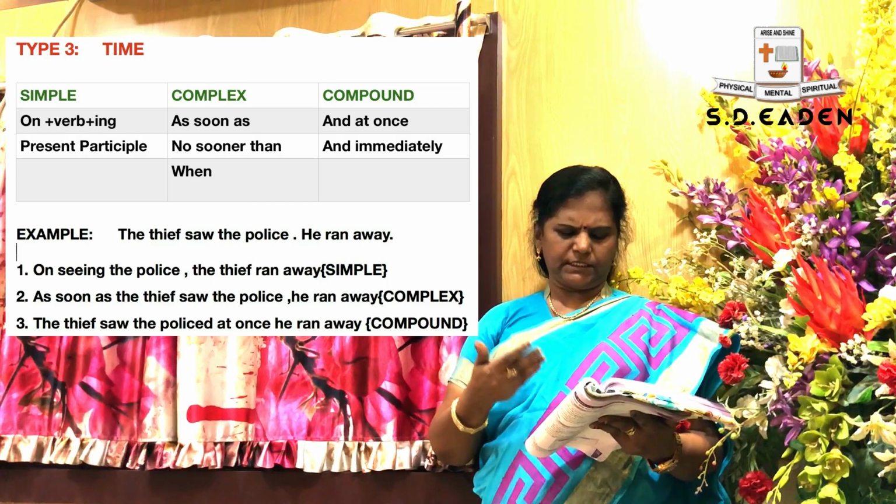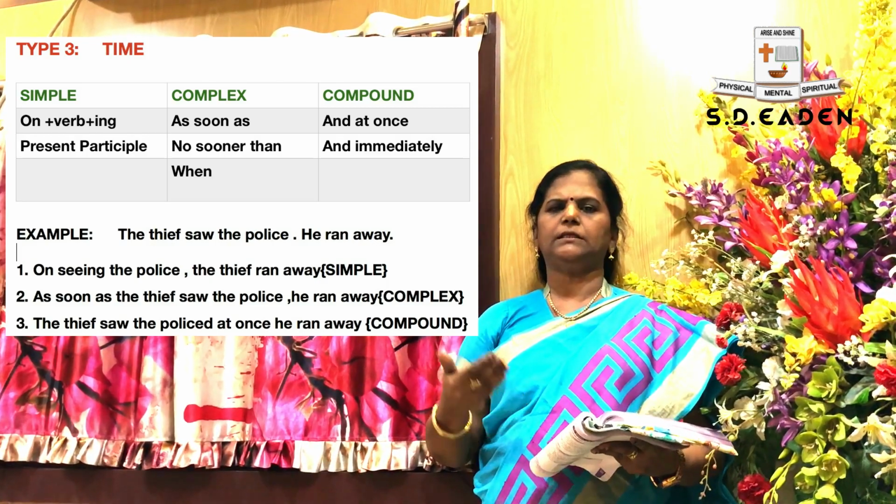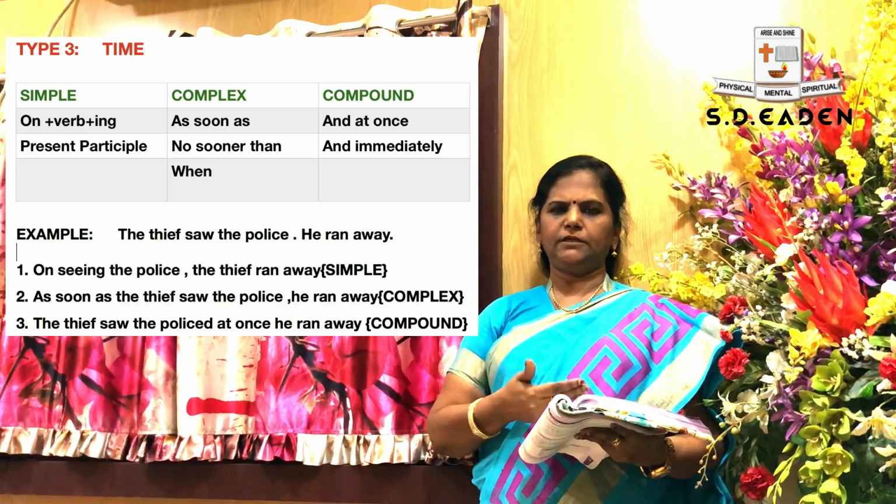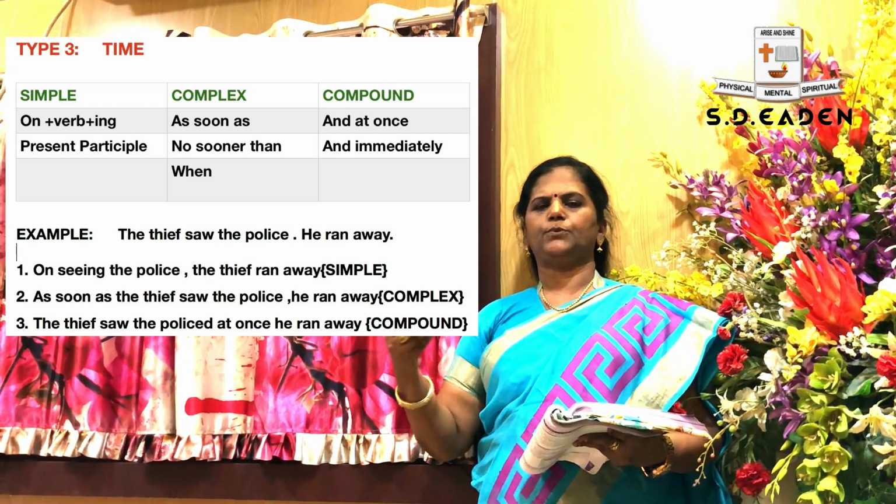And the third type, what is that? Compound. The thief saw the police and at once he ran away. This is time factor and immediate action. We have to apply this formula.